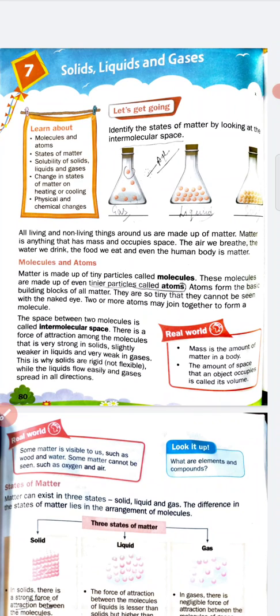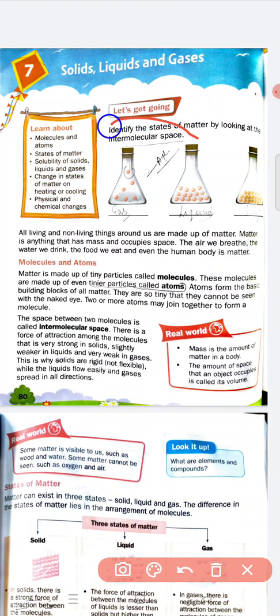So students, let's start. There is one activity: identify the states of matter by looking at the intermolecular space. So first of all, what is the intermolecular space, students? The space between two molecules is called intermolecular space. Suppose these are the molecules. The space between the two molecules is called the intermolecular space.